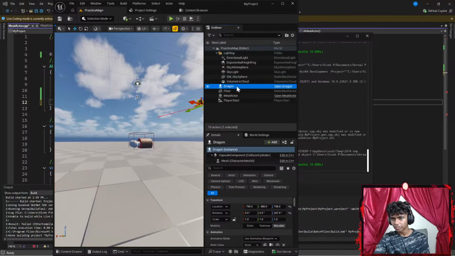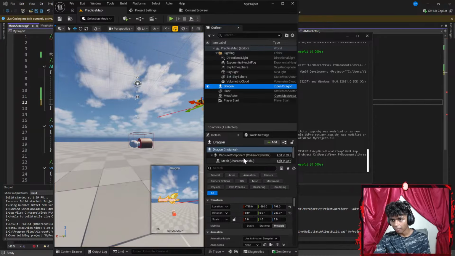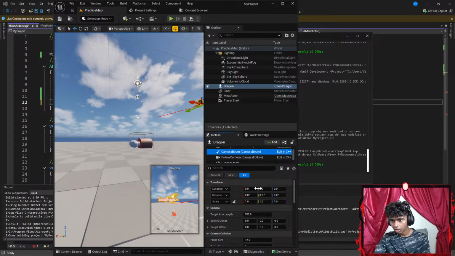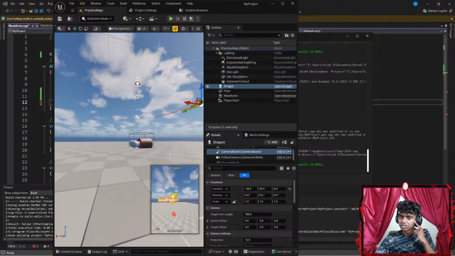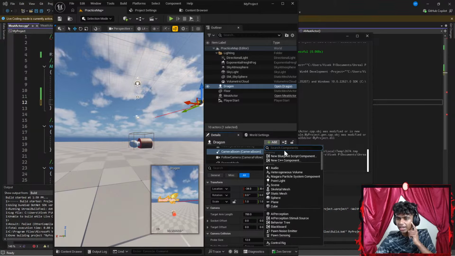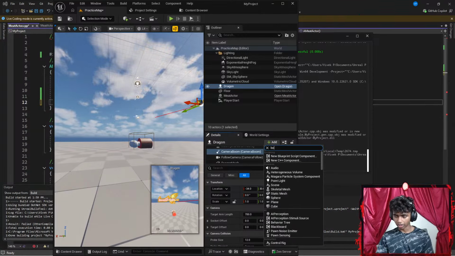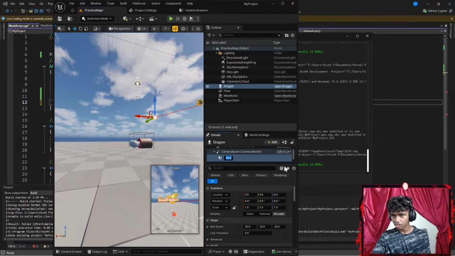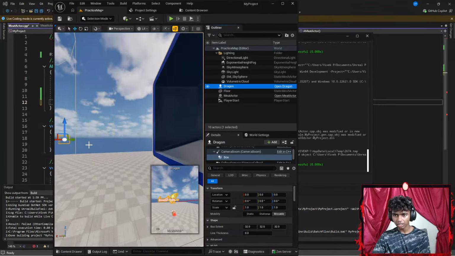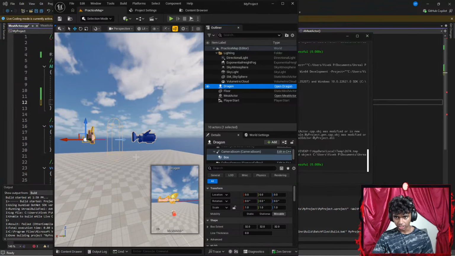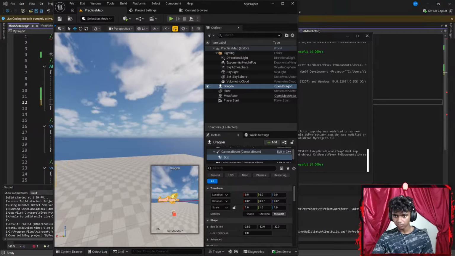Now I go back to my dragon object. Let's select my camera. Boom. So there we go. Okay, let's change a few attributes here. There we go. And then y-axis there. I think that looks kind of good, but at the same time, I want to go ahead and add something like a box collision up here. Let's go with box collision for my dragon. I want to double click this, get to my dragon. Okay, let's see where my box collision is at. So maybe hit W to move there.